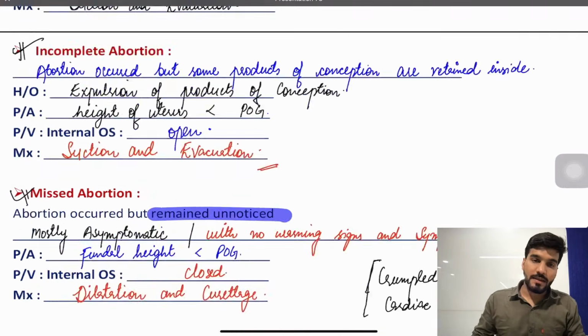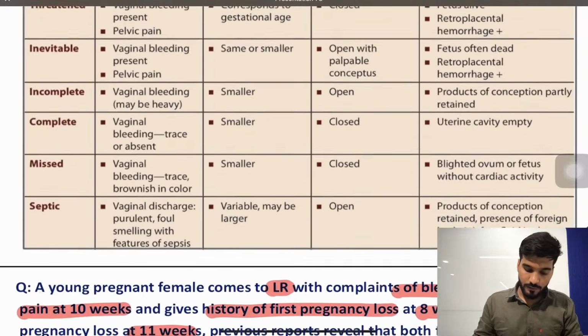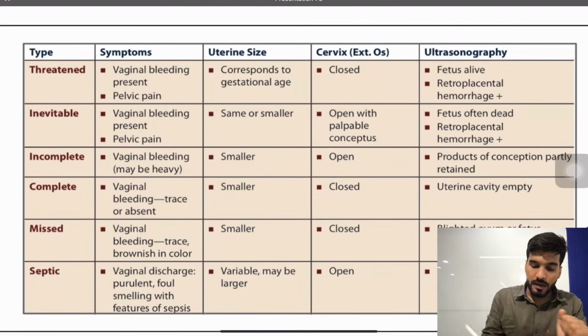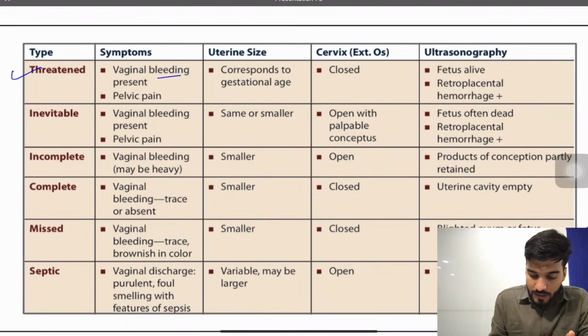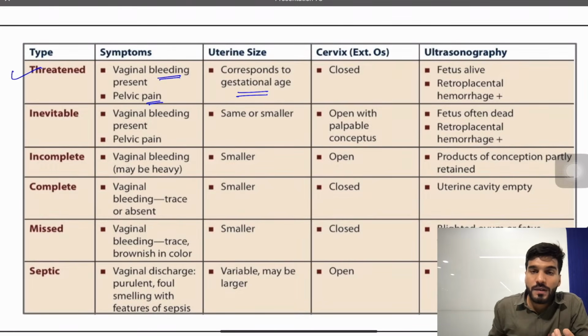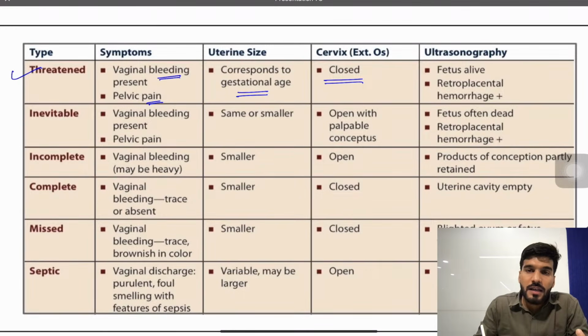Okay, now in one table, if we recall all this, types of abortion, guys. Threatened, I've already discussed: the patient will complain of vaginal bleeding with pelvic pain. The uterine size corresponds to the gestational age, the os is closed, and the fetus is alive. There is a retroplacental hemorrhage present, and the management you already know, bed rest plus progesterone. The rest, in open os cases, suction and evacuation; in closed os cases, you have to go for dilatation and evacuation. For complete abortion, we won't do anything, just do a USG in order to rule out RPOCs.